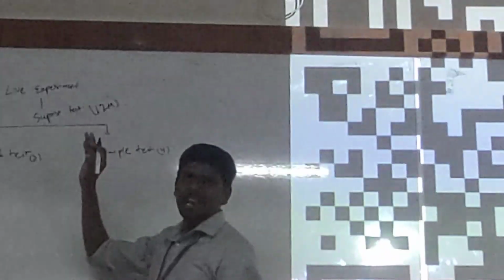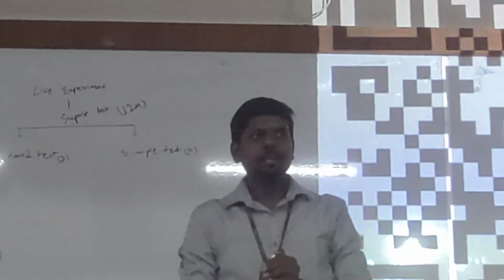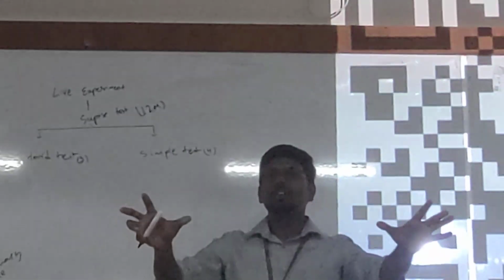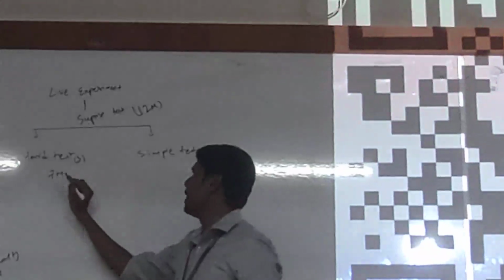Now, let me keep a margin in the mean value. I cannot expect 12 out of 12 from all of the students. It's not possible. Am I correct? What will be a very good number, students? Can I say 7? 7 will be achievable by everyone. Most of the students can achieve 7 marks. Am I correct? Yes. Most of the students can achieve 7 marks.